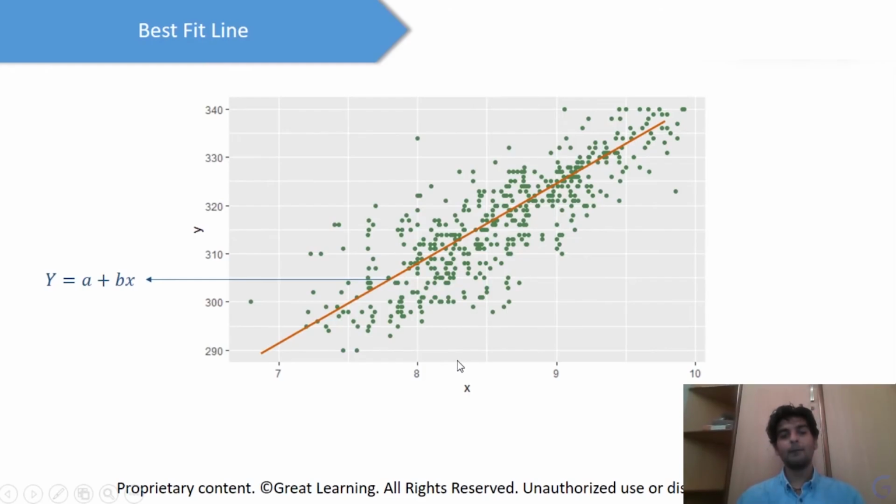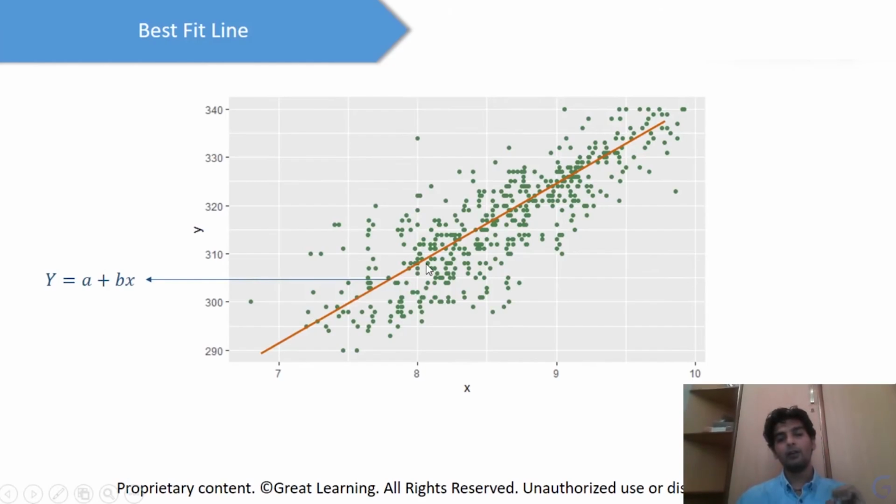Now let's say if 8.32 comes over here. So what we'll do is we will make a line from here to here. So if 8.32 is here, we'll draw a line from here to here. And whatever point comes on the line over here, that would correspond to the y value. So if it comes over here, this would mean that let's say the GRE score would be 310. So what we've basically done is we have drawn a line which passes through all of these points. And as you see, y is equal to a plus bx over here.